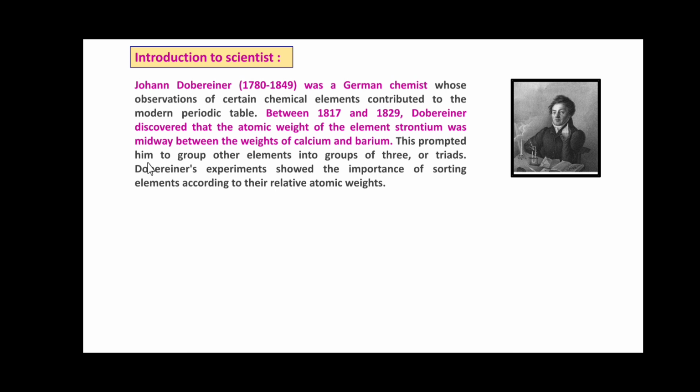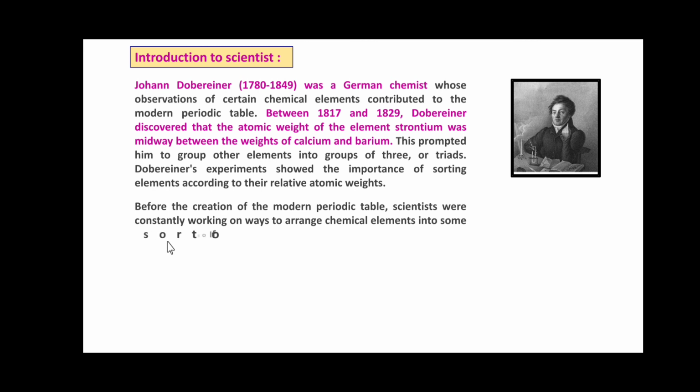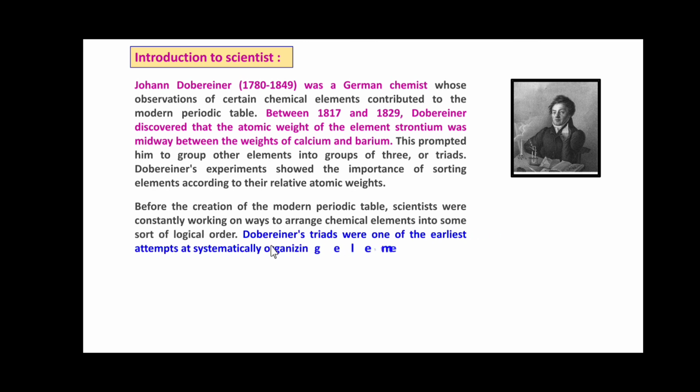This prompted him to group other elements into groups of three, or triads. Dobereiner's experiments showed the importance of sorting the elements according to their relative atomic weights. So friends, before the creation of the modern periodic table, scientists were constantly working on ways to arrange chemical elements into some sort of logical order. Dobereiner's triads were one of the earliest attempts at systematically organizing these elements.